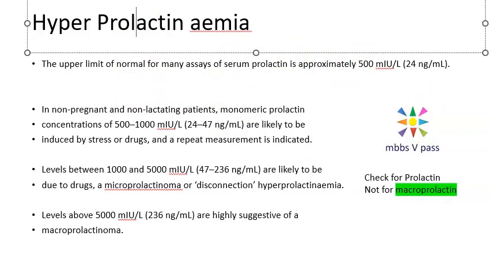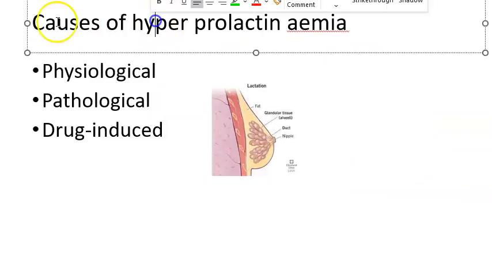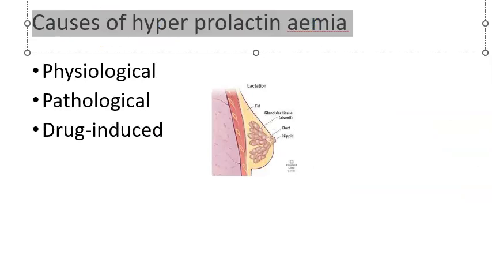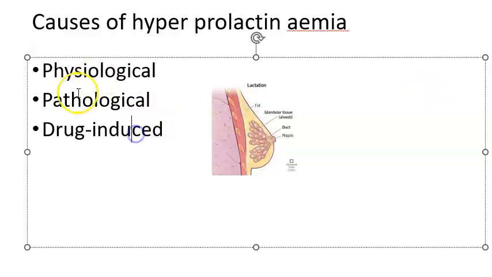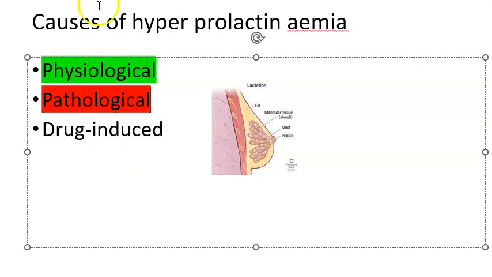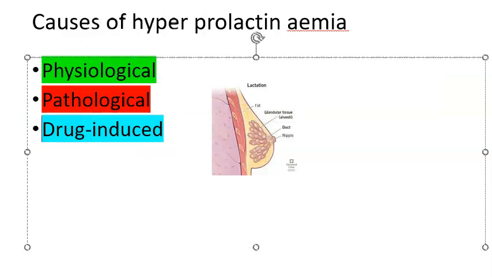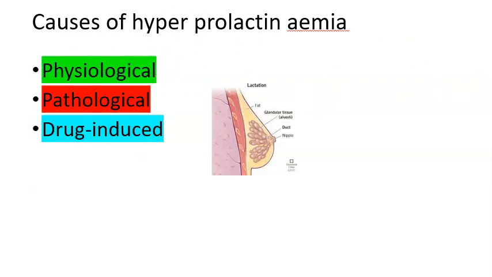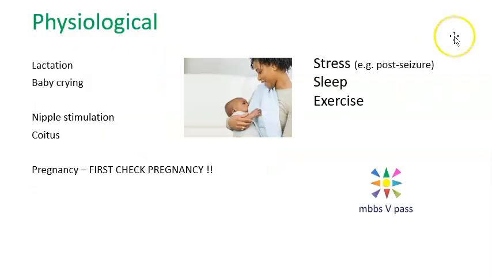Okay people, how is it going so far? So why have we come to this video? Only to look at the causes of hyperprolactinemia, right? There are three categories we will look at here: physiological, pathological, and drug induced. Physiological means it's normal to expect that. Pathological means something is not right. Drug induced means you know the cause, some drug is causing the problem. So first, let's look at physiological.